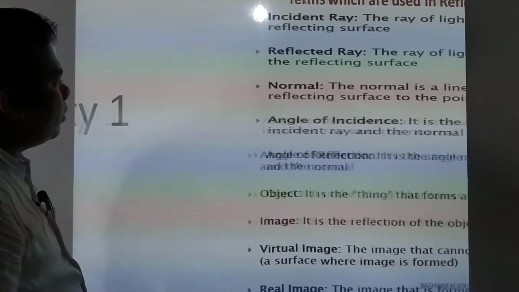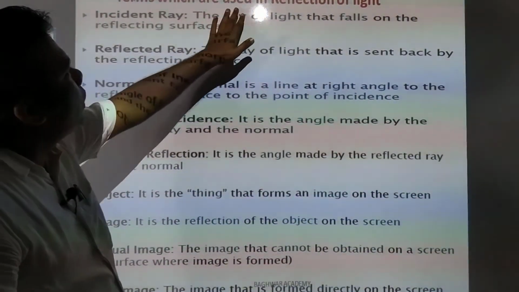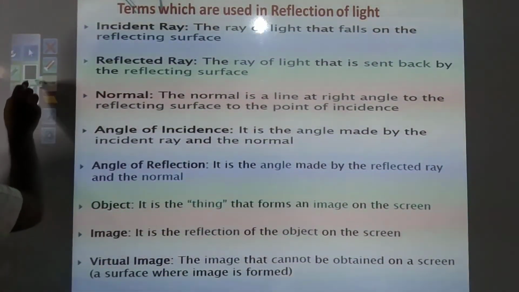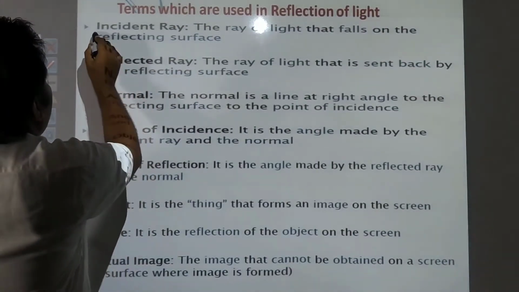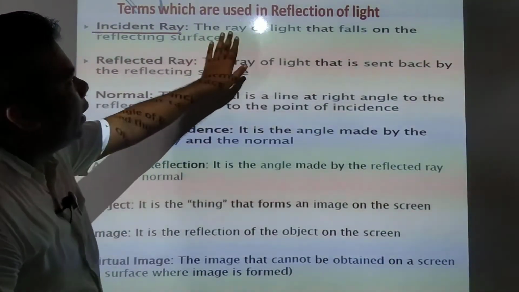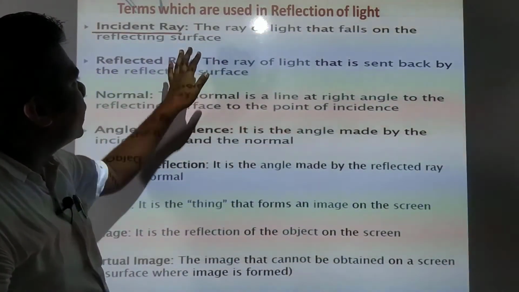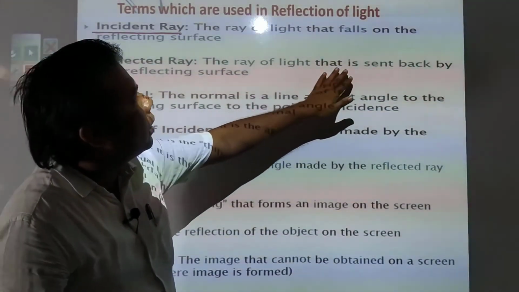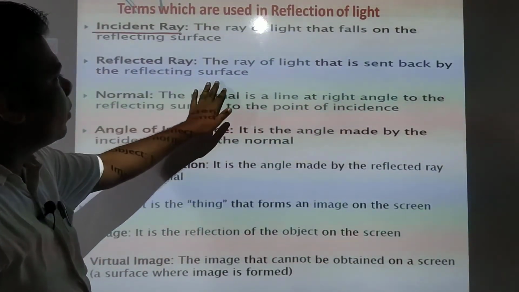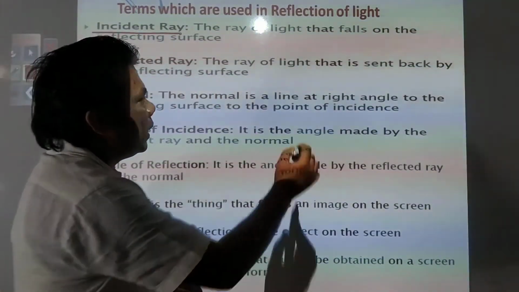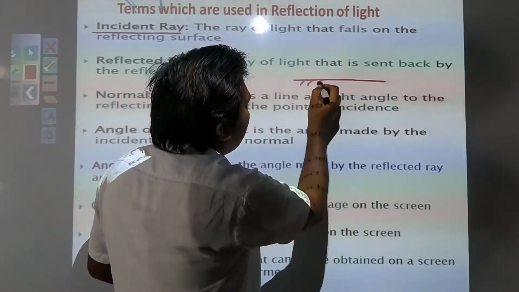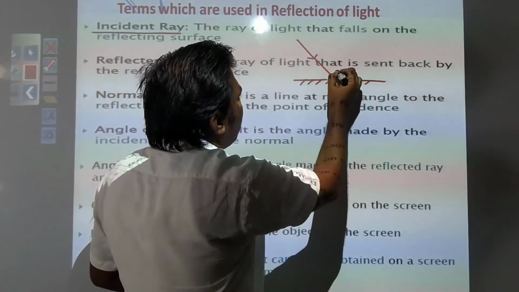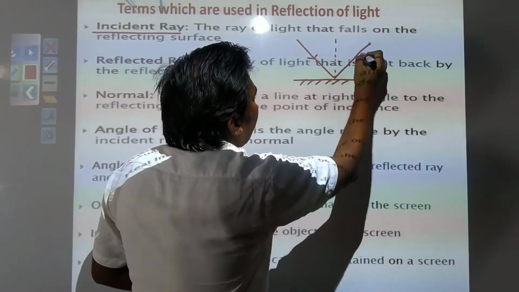Okay, now we will see the terms which are used in reflection of light. First we have the incident ray. You have already seen just now, the ray of light that falls on the reflecting surface is called the incident ray. The reflected ray is the ray of light that is sent back by the reflecting surface. Suppose this is your mirror, this is your incident ray, this is your normal, and this is your reflected ray.